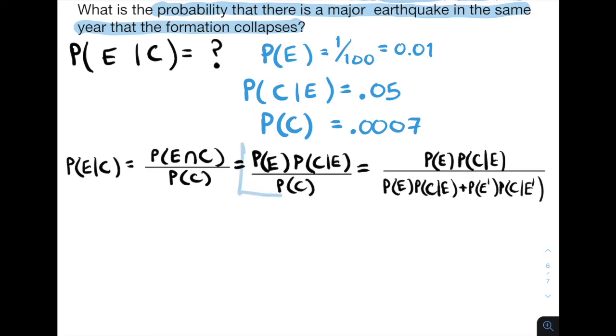In this case, this middle expression seems to be the most appropriate for our given information.